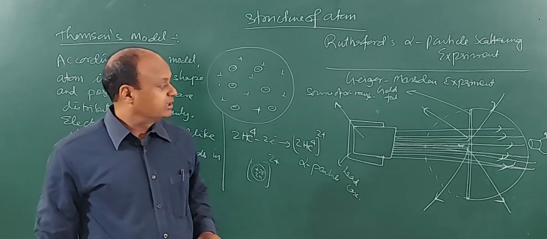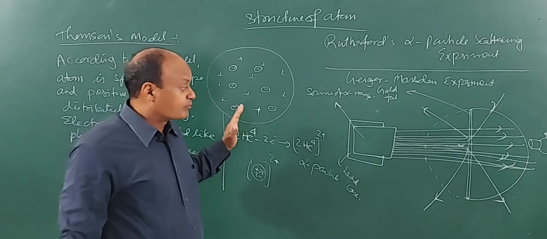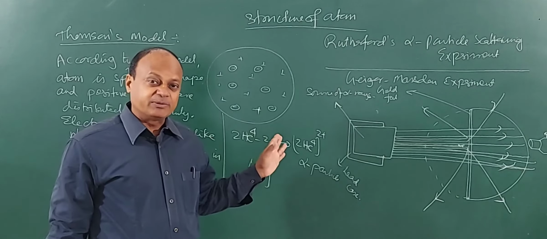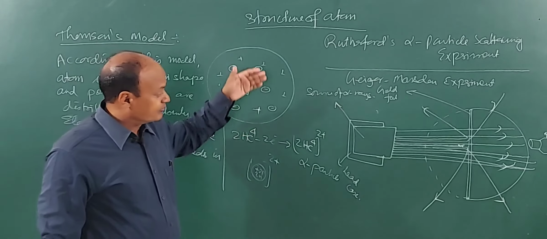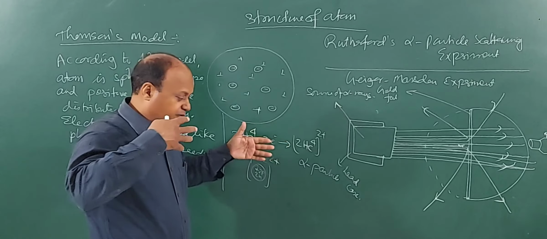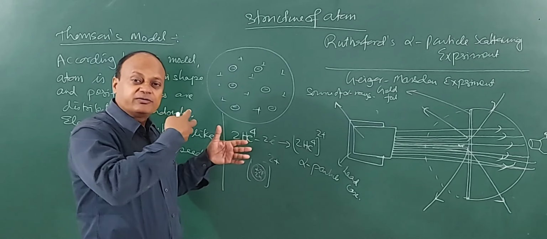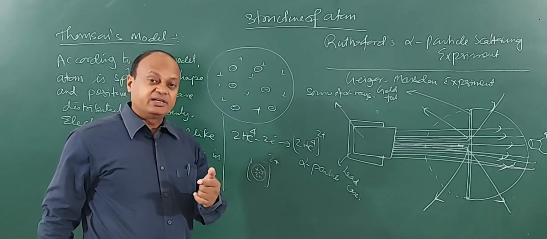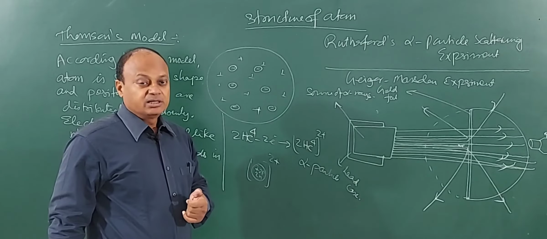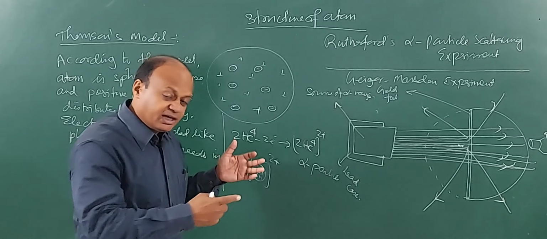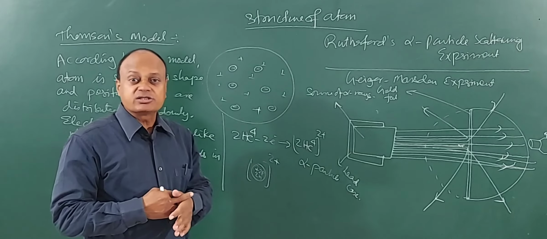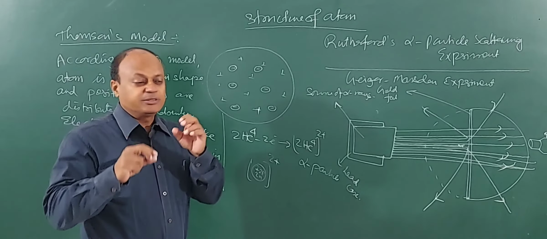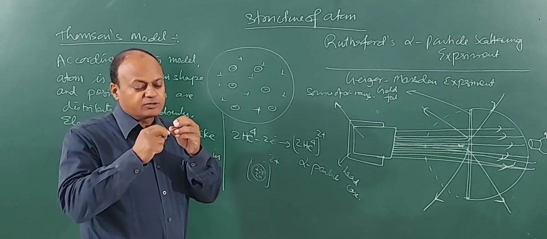Two important discussions here. First one is, why are most of the rays going straight? If most of the rays are going straight, that means the gold foil is not able to offer resistance to the movement of alpha particles. And if some of them are bending by very large angles, that means they are experiencing a very large force. And since very few of them are bending, that means the force is concentrated over a very small area.